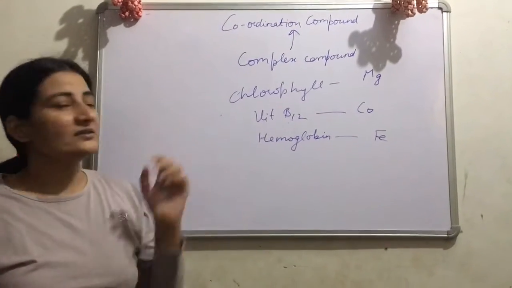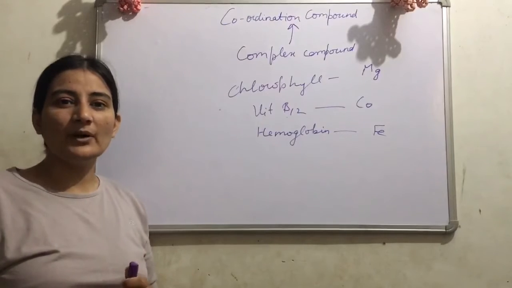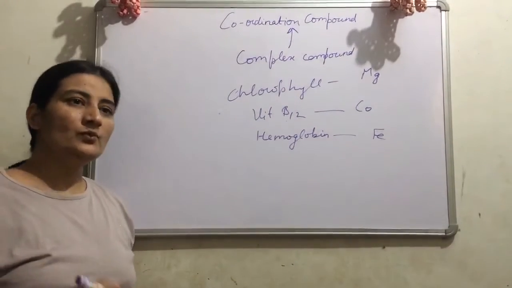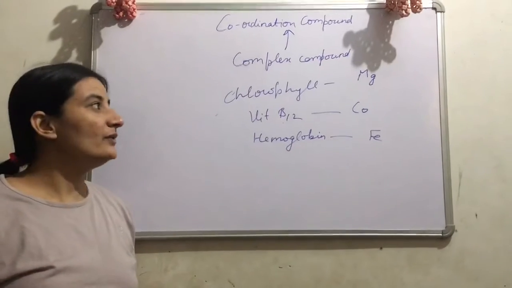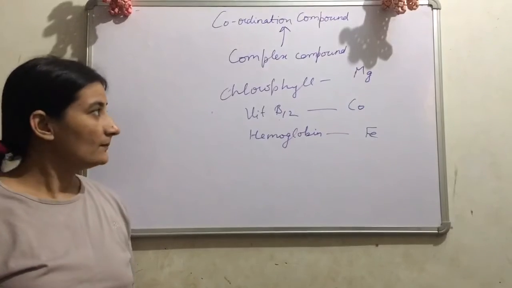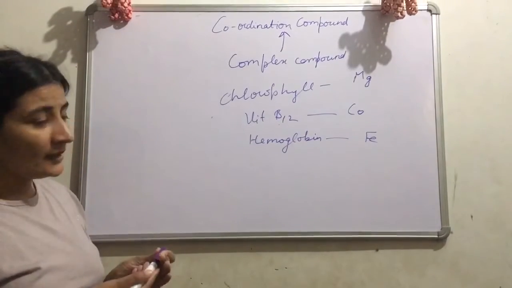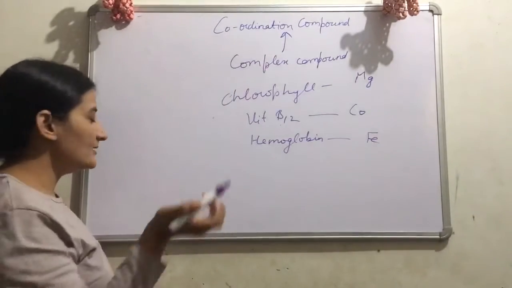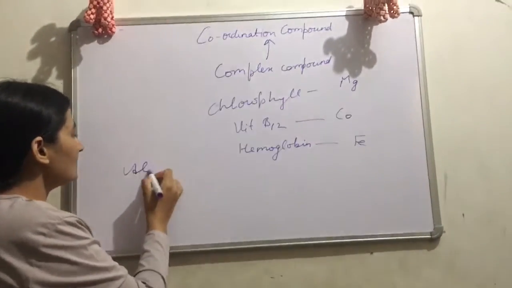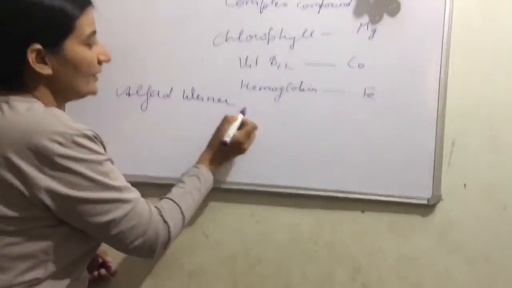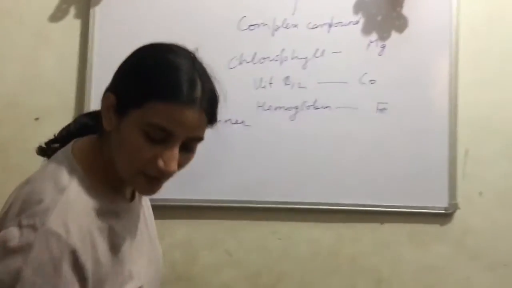Now what are coordination compounds? These are complex compounds in which a metal atom is associated with one or more than one type of ligand atoms, molecules or ions. Firstly, these coordination compounds were discussed by a scientist, Alfred Werner, and he gave a theory that is known as Werner theory.